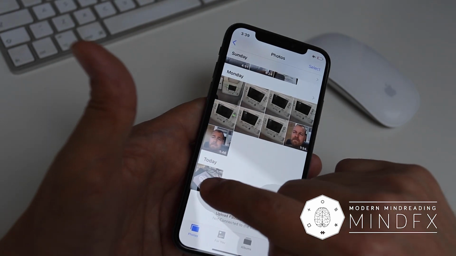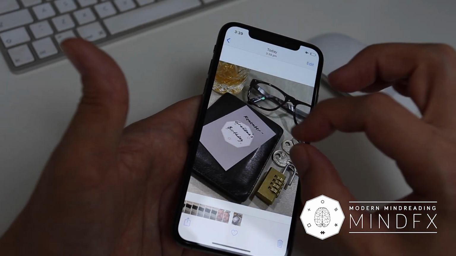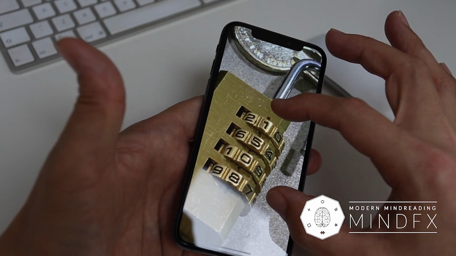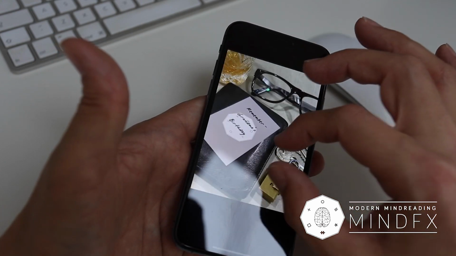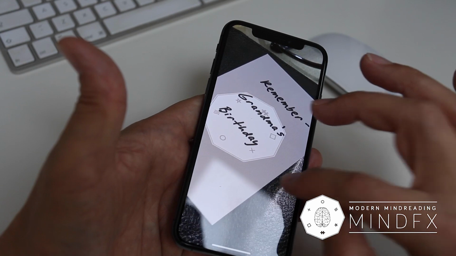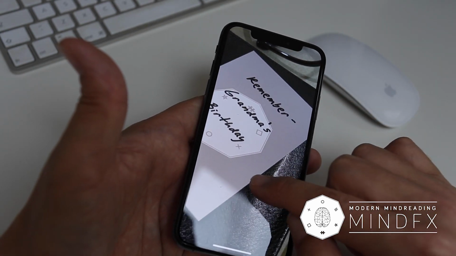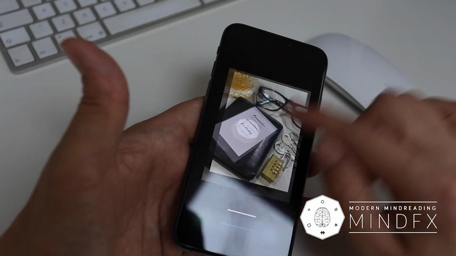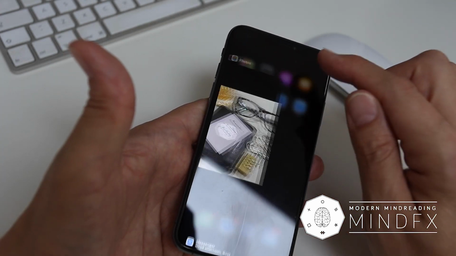So now when I actually go into the photograph album, we should see, in this case, the 15th of the 8th on the padlock itself. But going further than that, we've got one of my business cards, and it says, remember Grandma's birthday. Let me just show you that project just once again.